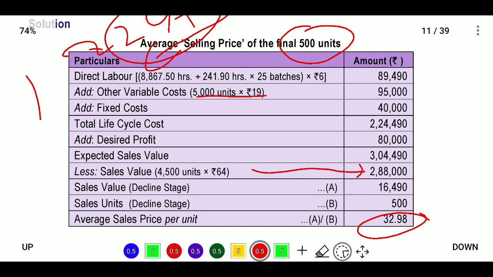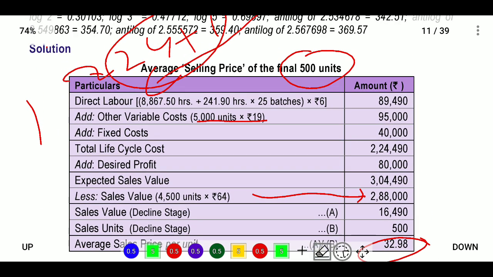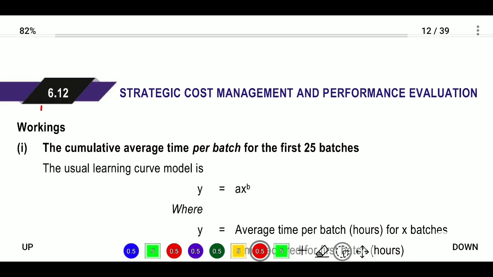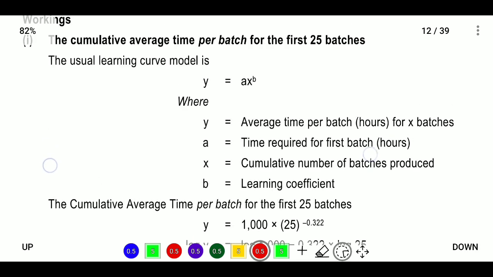Now what we required is these values. How did they calculate these values? When they provided the learning curve model, here we will see the cumulative average time per batch for the first 25 batches.